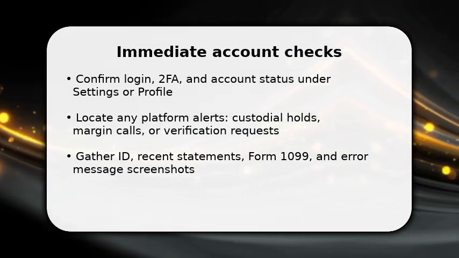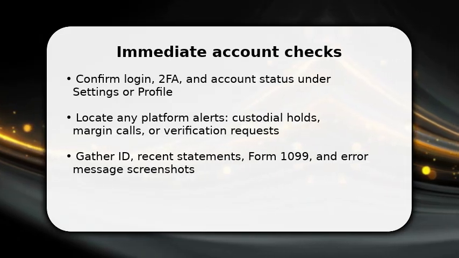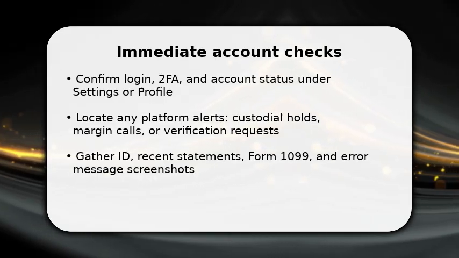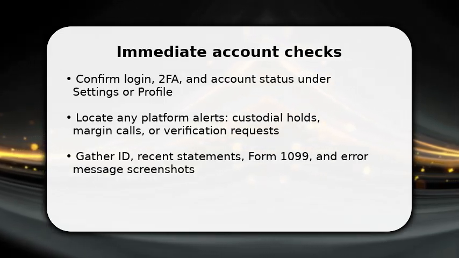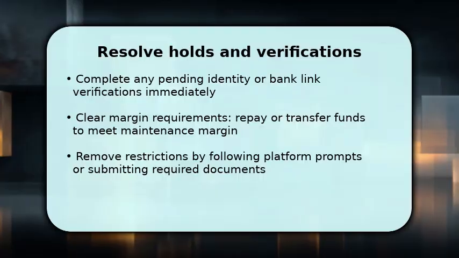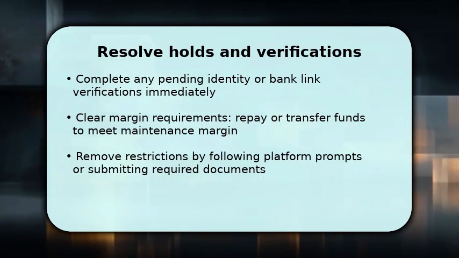Once done, collect supporting documents. Government ID, recent statements, Form 1099 if relevant, and screenshots of the exact trade-disabled message. These items speed up the fix when you contact support. You now focus on the middle steps that remove the restriction.